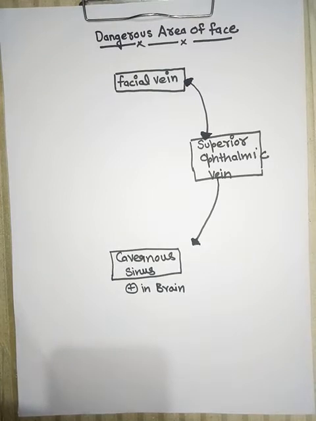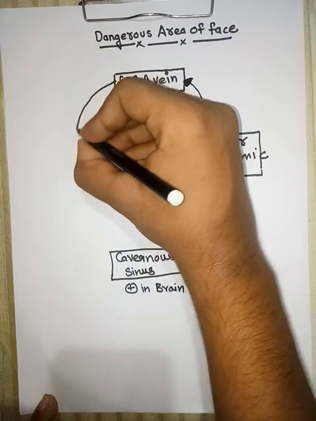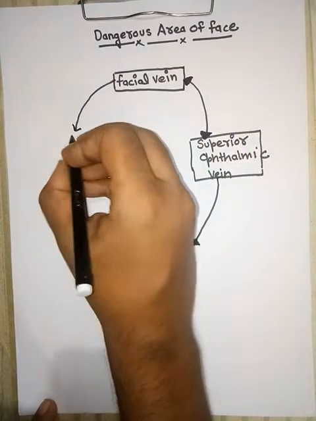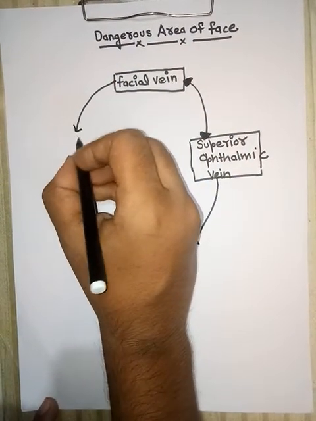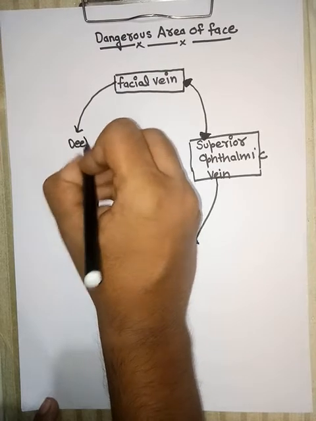There is another alternate pathway, in which the facial vein spreads infection to the deep facial vein, which is present deep to the facial vein.